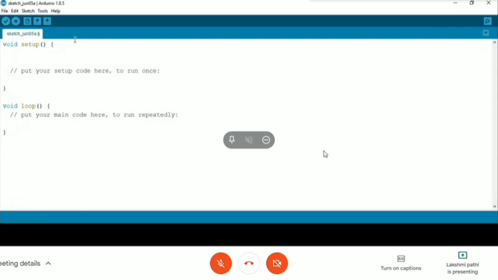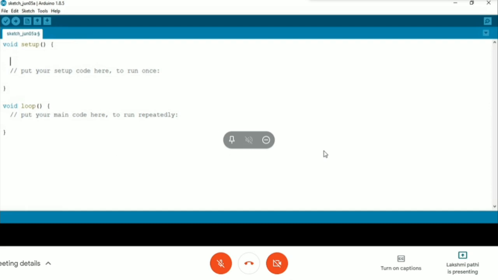Most people don't have any idea about Arduino, so for easiness I'm choosing the Arduino blinking program. What does blinking program mean? If you want to make an LED blink, on and off, you have to take a battery, connect the LED, and disconnect the LED. That means manually switching the LED on and off. So we have to change that manual control to automatic control with a program. I will show how to make it.